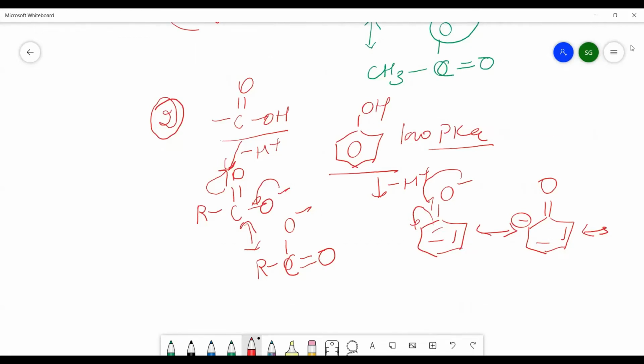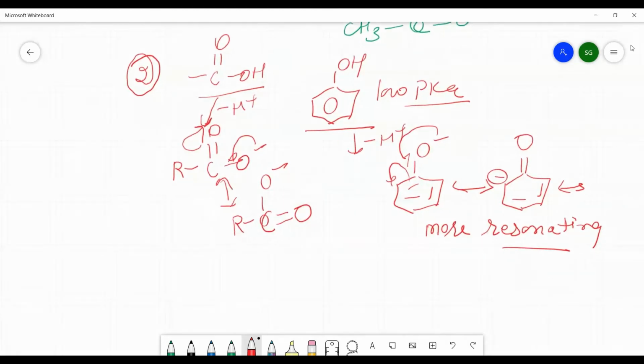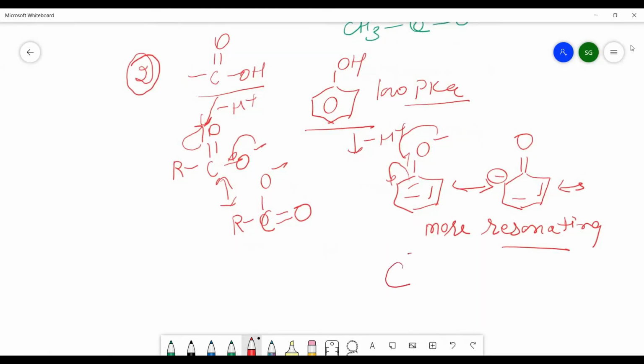Now see what is the difference between these two. The phenoxide ion has more resonating structures, but in case of carboxylic acids, there are fewer resonating structures. But here, during the resonance, the negative charge appears at the carbon atom. In case of carboxylic acid, the negative charge appears at the oxygen atom.